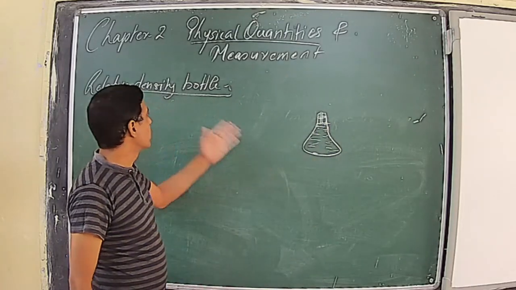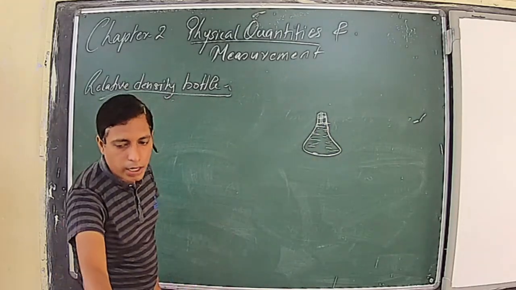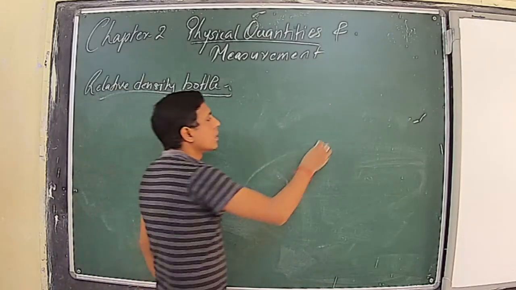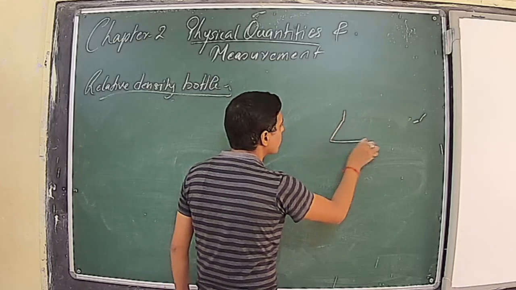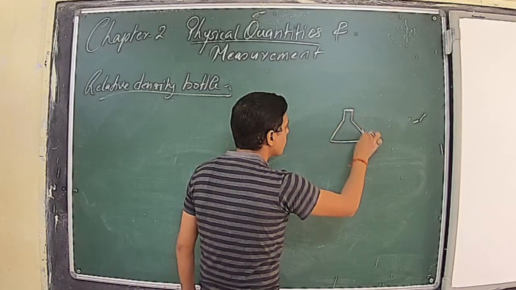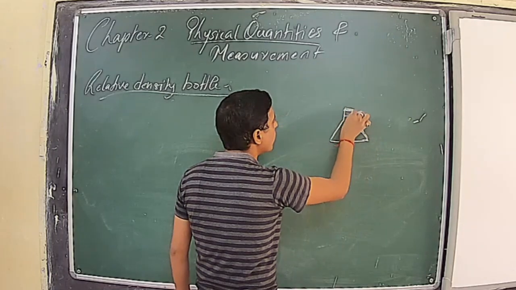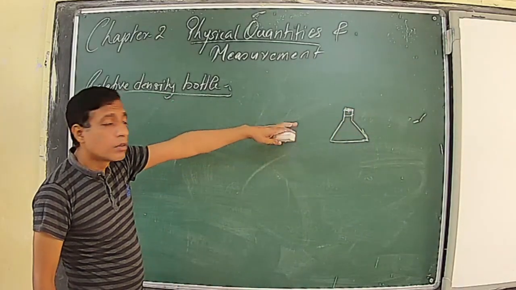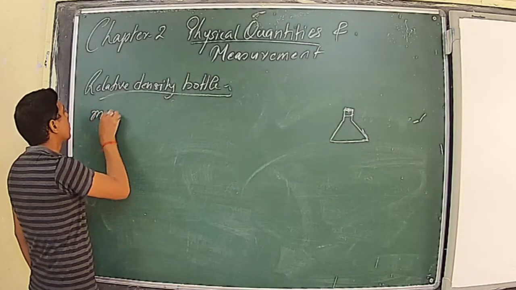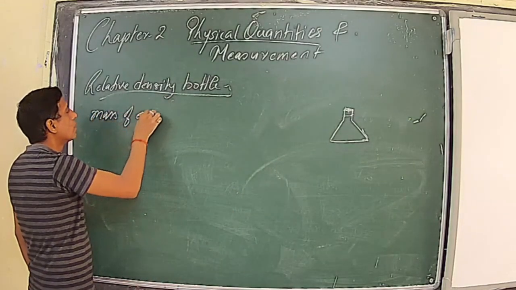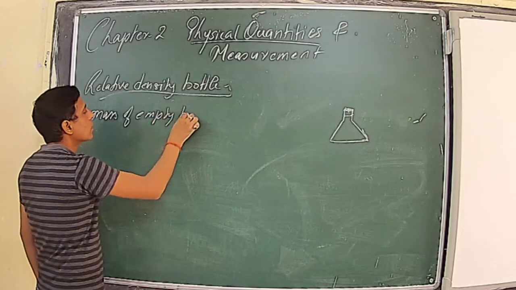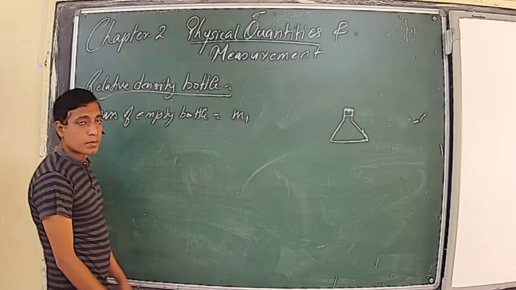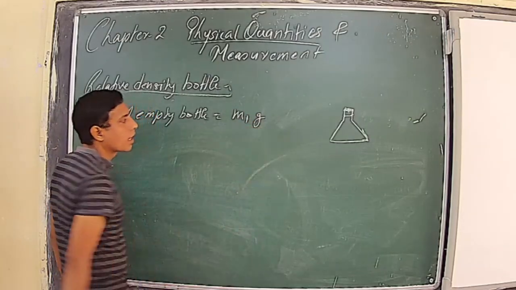So how will we use this for measuring the density of any unknown liquid? Let us see. Suppose you are provided with a relative density bottle. First we will take a well dried empty relative density bottle and measure its mass. So the mass of the empty bottle will be equal to, say, m1 gram.